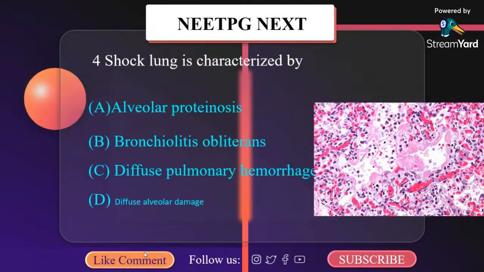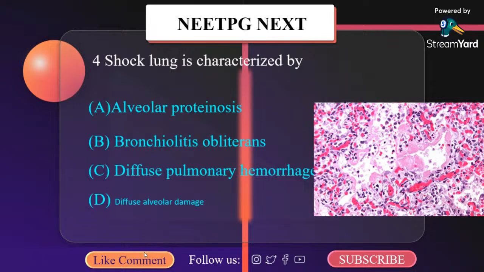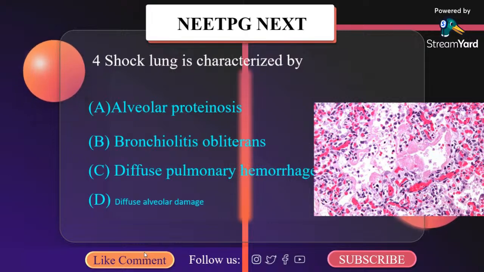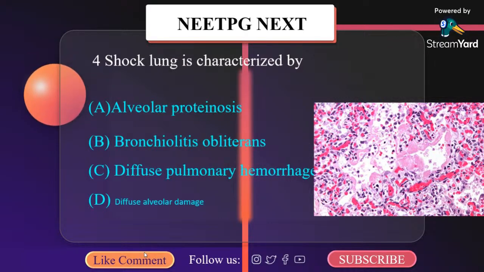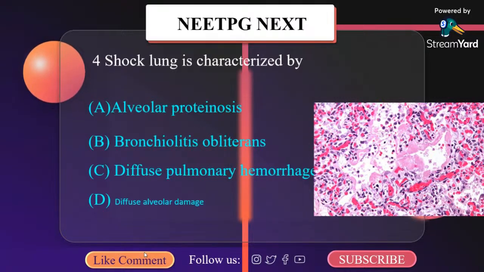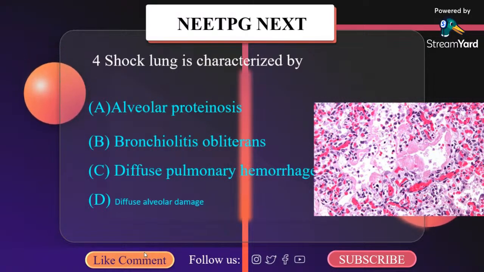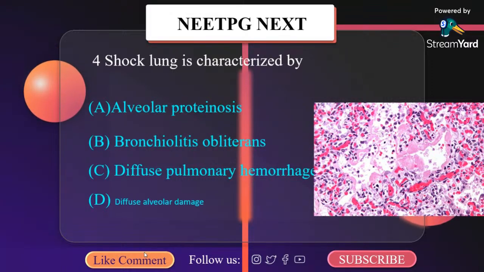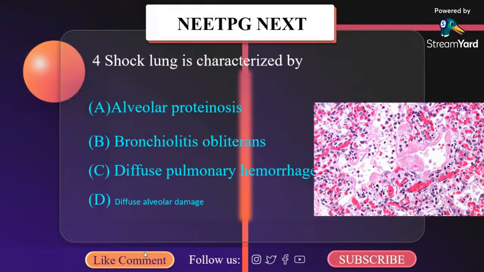Shock lung. What do you think about shock lung? It is characterized by A. Alveolar proteinosis, B. Bronchiolitis obliterans, C. Diffuse pulmonary hemorrhage, and D. Diffuse alveolar damage. Shock lung is also called ARDS. In shock lung, there is diffuse alveolar damage due to acute alveolar injury, which is equivalent to acute lung injury.